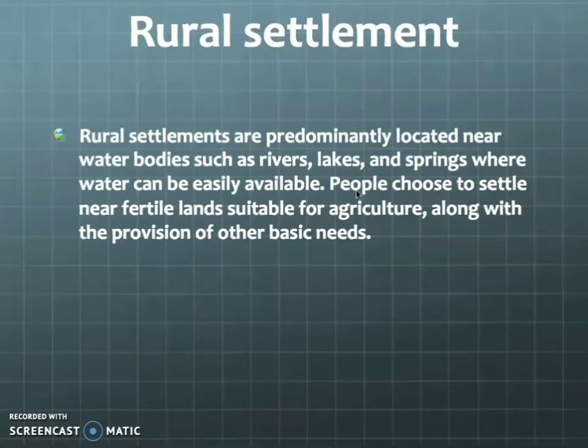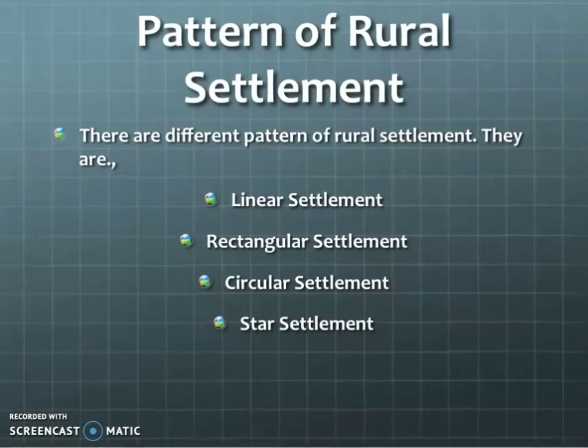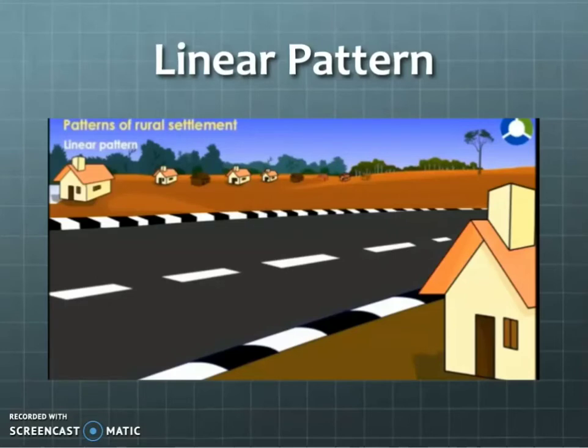So the farmer will be settled. So that settlement is called rural settlement. Okay. And next is pattern of rural settlement. So here we are having 4 patterns of rural settlement. One is linear settlement, rectangular settlement, circular settlement, and star settlement. So we are going to see them one by one. And next is linear settlement.